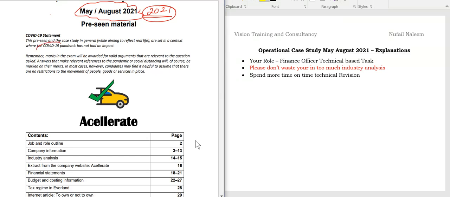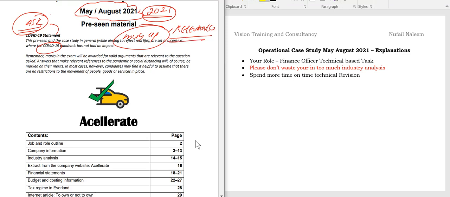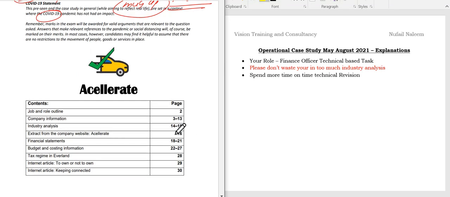The COVID-19 pandemic. Now students, again, they are specific here that the pandemic will not be tested in detail. So you should be aware of it only if they ask you in the exam related to this. Please do not mug up the pandemic situation unless there is a relevance. Please be careful not to dump the knowledge and have presence of mind. Always concentrate in the examination on what the examiner is asking, and avoid memorizing the pre-seen material.